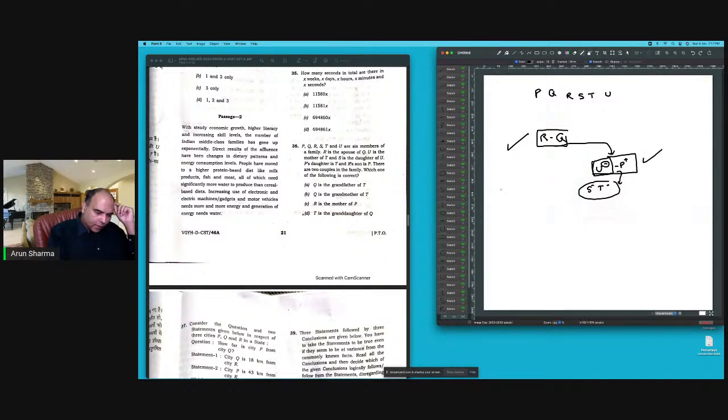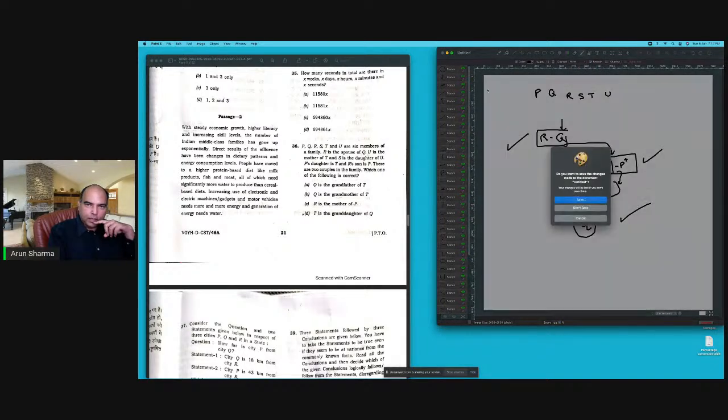Which one of the following is correct? Q is the grandfather of T. Q is the grandmother of T. Now Q का gender तो पता नहीं चला. Q के बारे में only statement given is R is the spouse of Q. So we can't make out whether Q is a grandfather or grandmother. But T is a granddaughter of Q. Yes, that we know because T is a female, because she is the daughter of P. So option B is the right answer here.